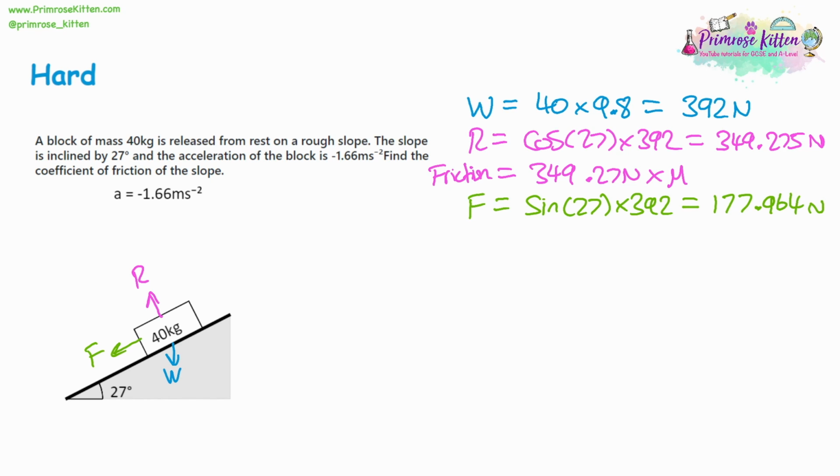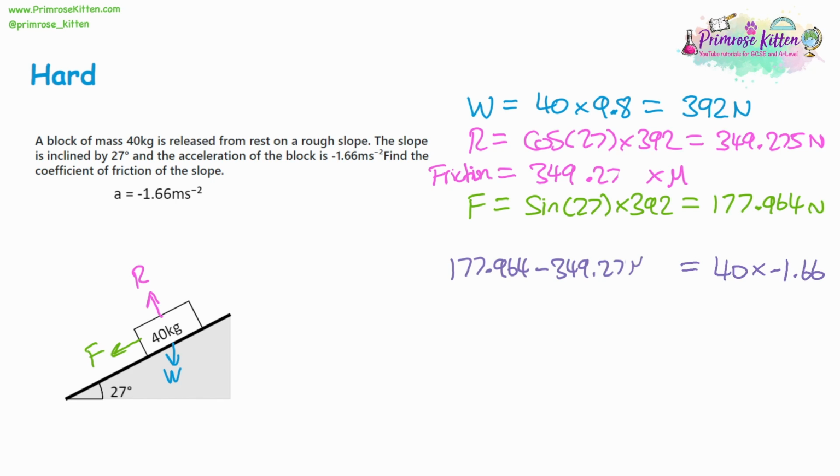So now I want to do force is equal to mass times acceleration. Our force is 177.964. We've taken away the friction, which is 349.27 m, and that's equal to the mass 40 times acceleration, negative 1.66. So with the negative acceleration, this object is not going to be moving, but we need to know what kind of friction is causing that to happen, because if you did want it to move, then you're going to need less friction.